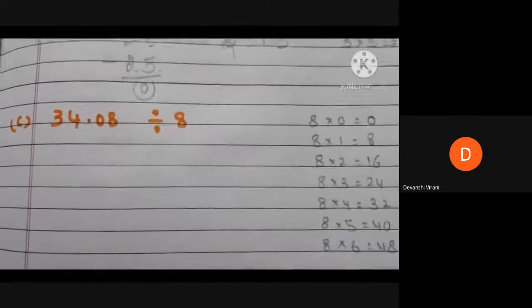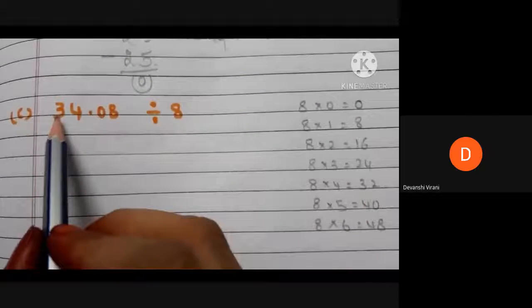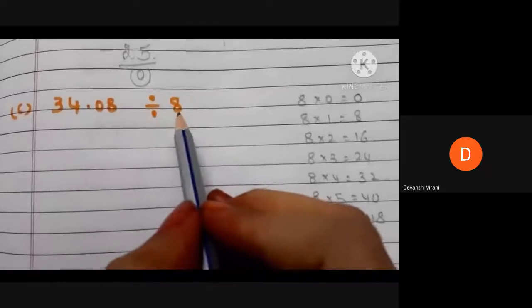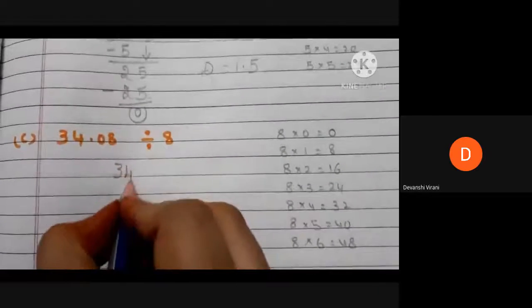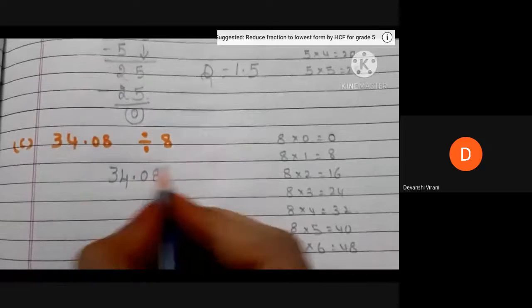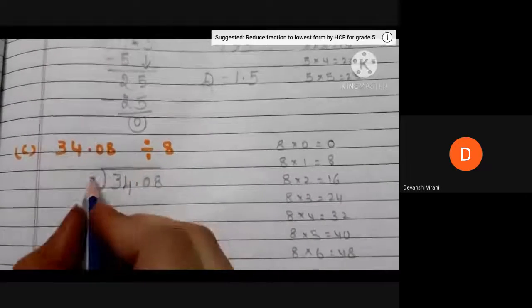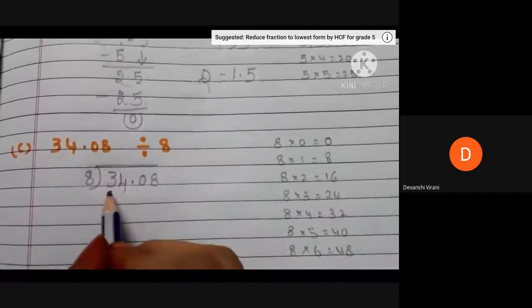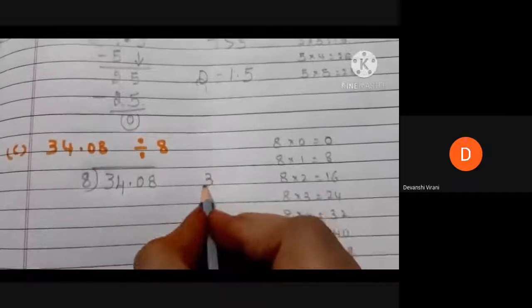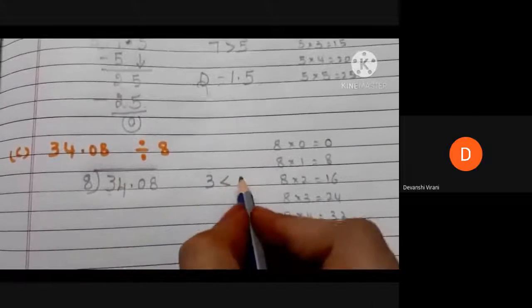Now let us go to another example. Here we have 34.08 divided by 8. First we have to arrange like this: 34.08 and it is divided by 8. Here in the dividend 34.08, first we have 3 and it is less than the divisor 8.